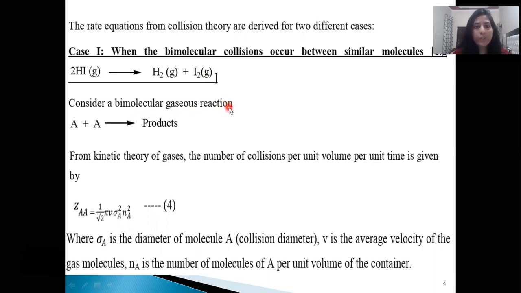Consider a bimolecular reaction. Here there are two similar reactants. They give product. From kinetic theory of gases, the number of collisions per unit volume per unit time is given by this relation. Here we take ZAA because we have two similar molecules. So ZAA is equal to 1 upon root 2 pi v sigma square A n square A, where sigma A is diameter of molecule A, that is collision diameter, v is average velocity of the molecule, and n is the number of molecules undergoing the collision.